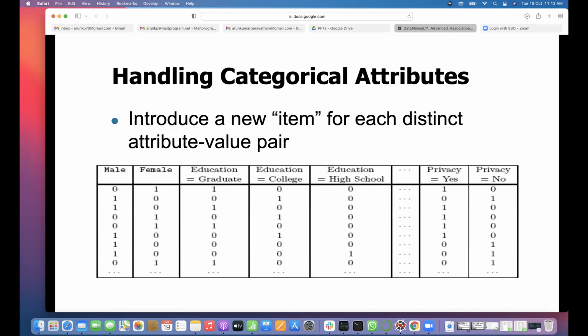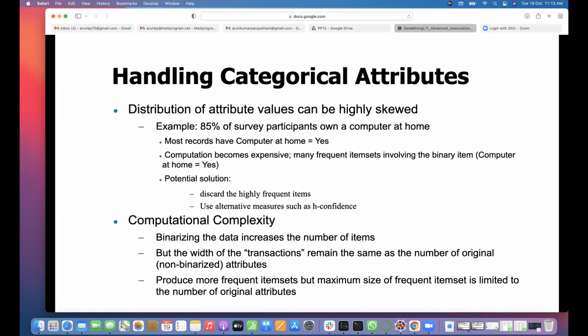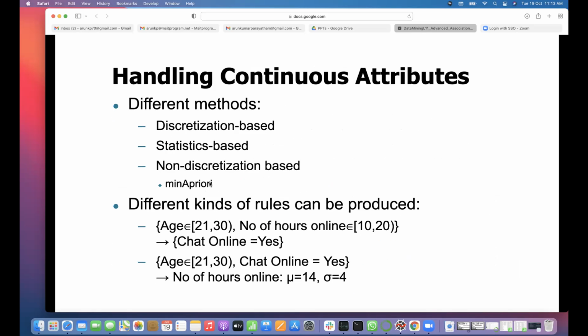We split education into 3 columns: education equal to graduate, college, and high school. Only one column will have 1 and the remaining columns 0, so only one item will always be present for education. So the width of the transaction will not change, even though you are doing one hot encoding or splitting the columns.